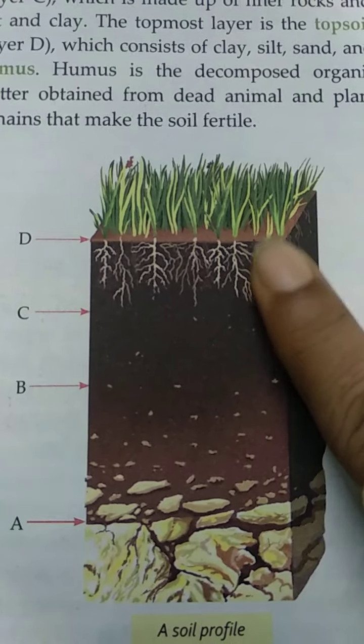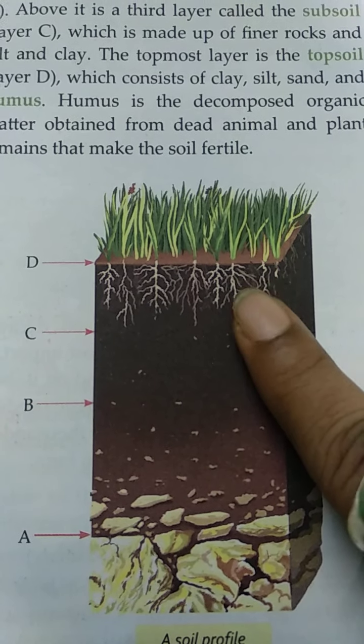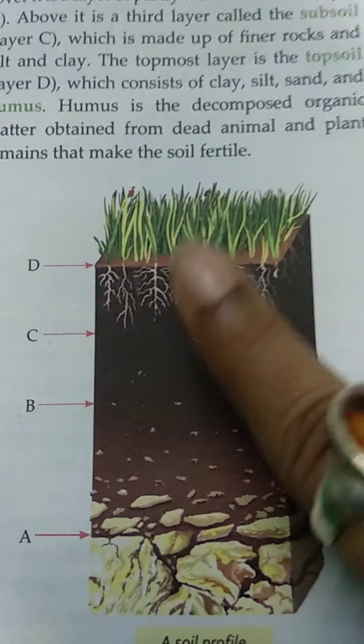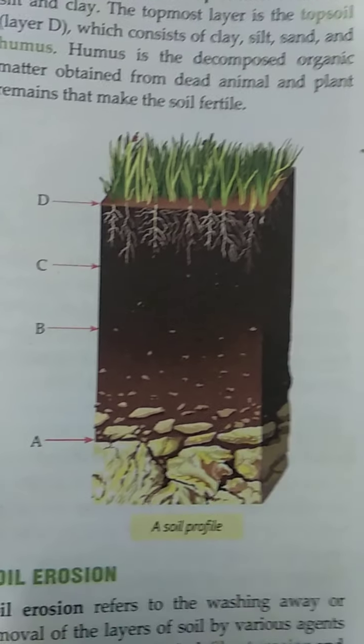Now what is humus? Humus is the decomposed organic material of dead animals and plants that remains in the soil and makes the soil fertile. Okay. Now let's know about soil erosion.